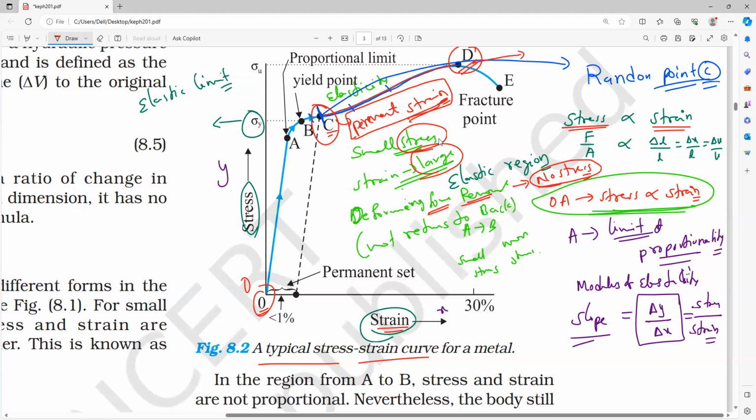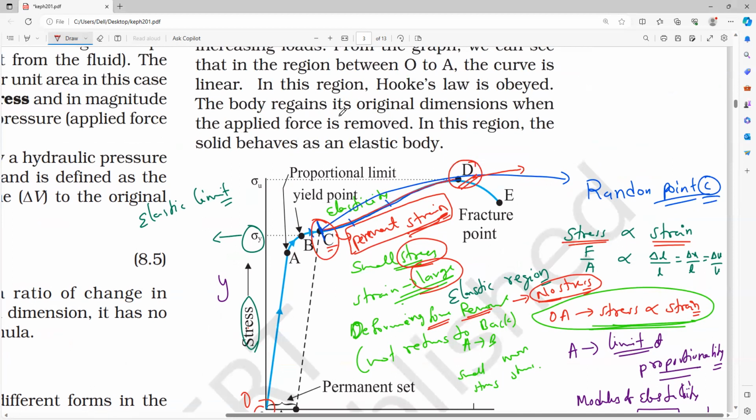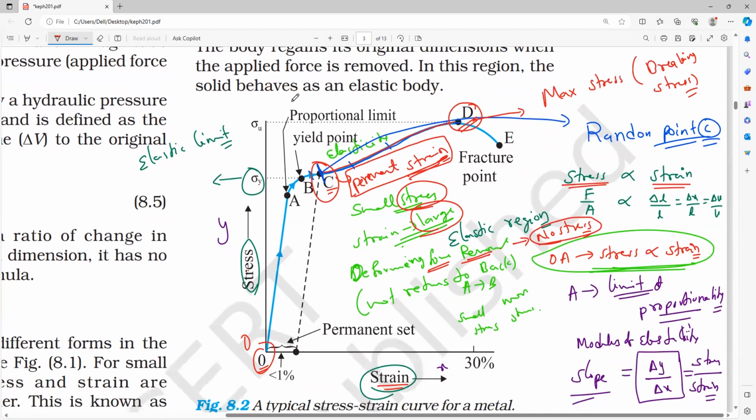Once it reaches the D point, maximum stress will be attained. More than that, like as I said, 55 kg, 60 kg, maximum stress will be attained. That is the stress we call the breaking stress. Once the limit is crossed after D, even after removal of the deforming force, what will happen, you know, guys? If you apply the force, maximum stress will be retained.